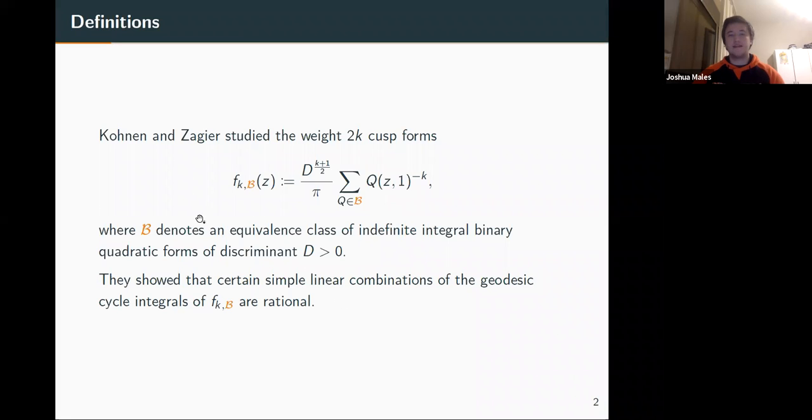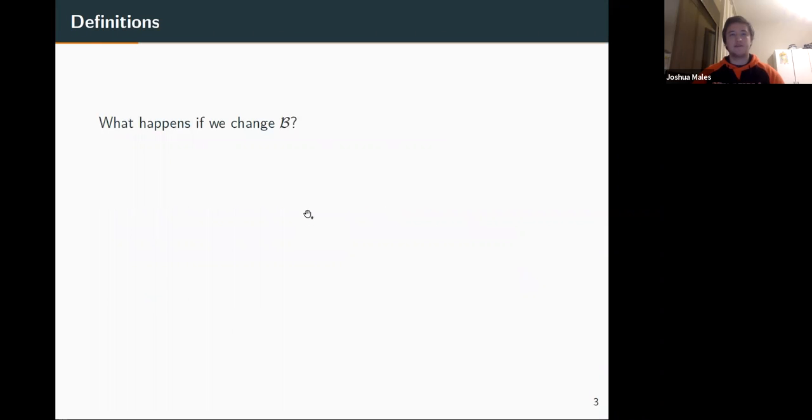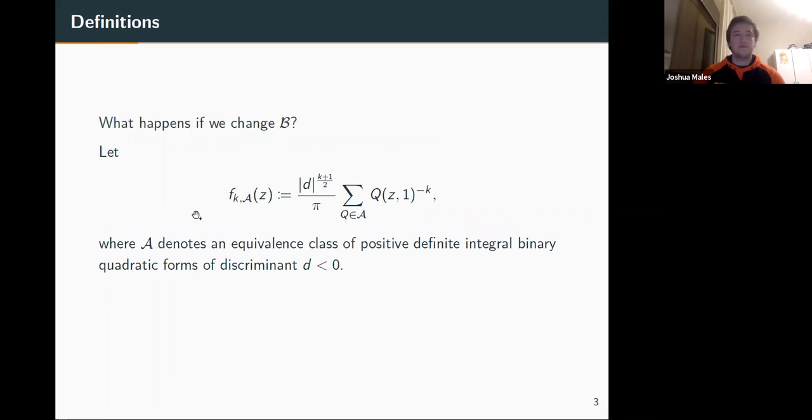Okay, I've highlighted all the B's in orange. That means we're going to do something to them. What happens if we change B? I mentioned before that these were all indefinite, so what if we change them to positive definite? Let's make the same definition, but now I've changed B to a curly A, an equivalence class of positive definite binary quadratic forms, and I've changed D to little d just to show that there's a difference.